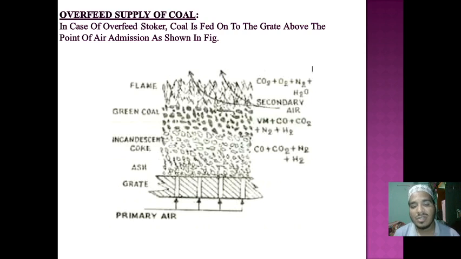These two methods are different, but the concept of these two methods is the same. In the first method, we are giving preference to the vertical direction. Primary air from outside goes to the grate, ash, and incandescent coke, then the green coal, and then it becomes a flame. The heat of the gas from the flame goes to the boiler.